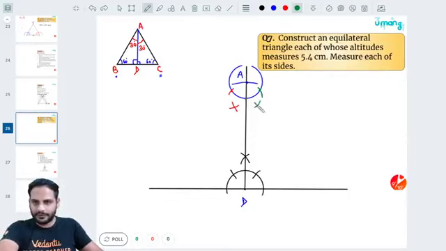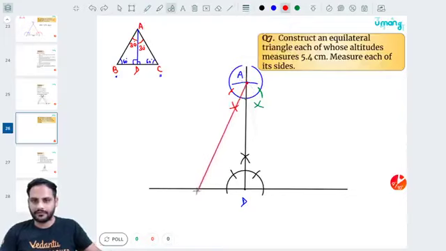From this point, this will be your second cut. So this will be 30 degree. I have got both the angles of 30 degree, right? So from A, through A, draw this angle of 30 degree. And through A, draw this angle of 30 degree as well.